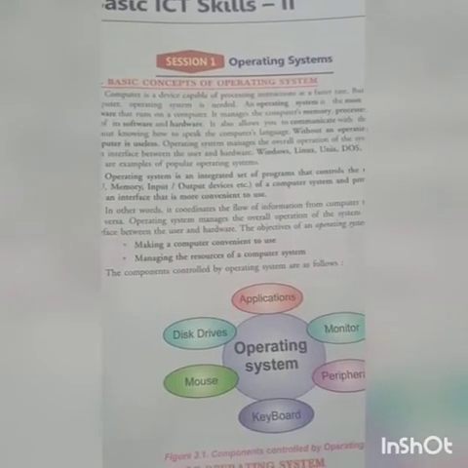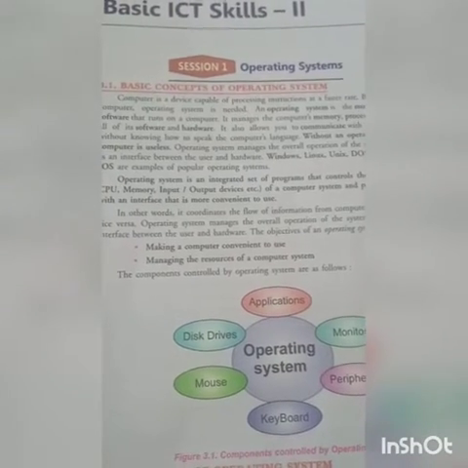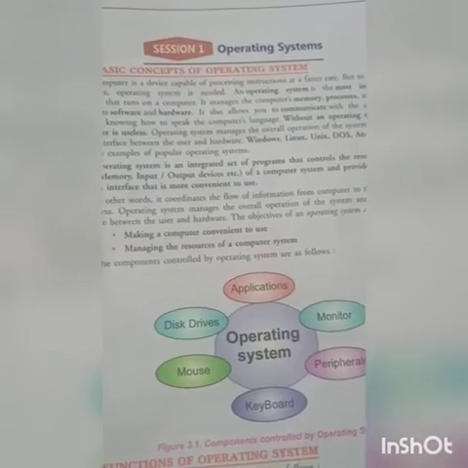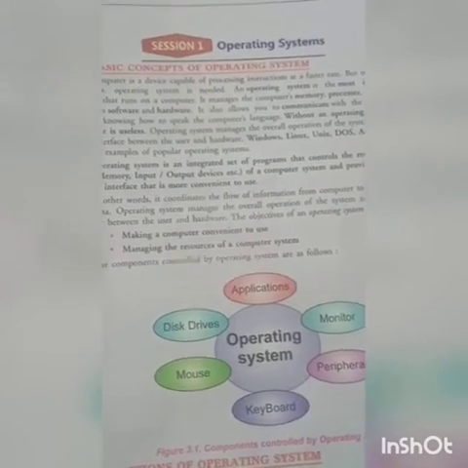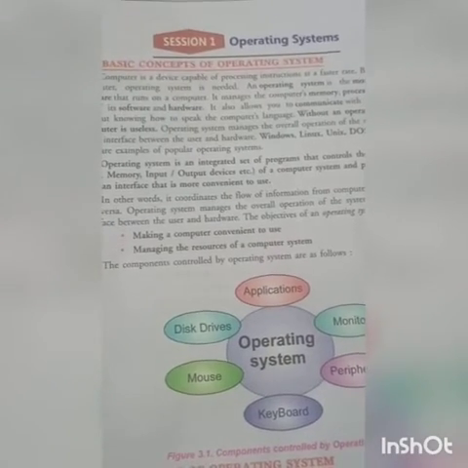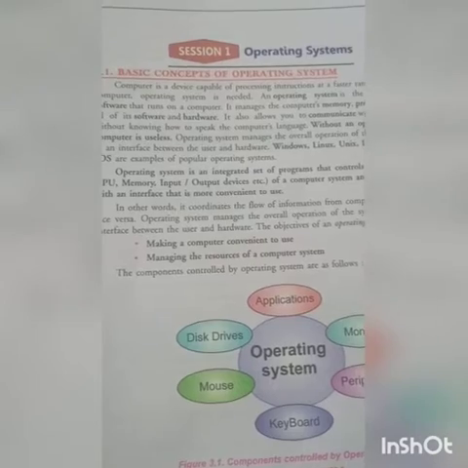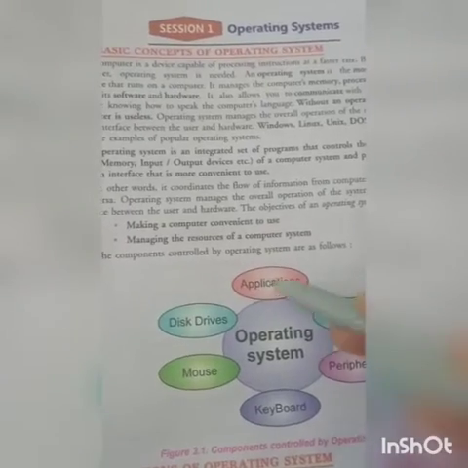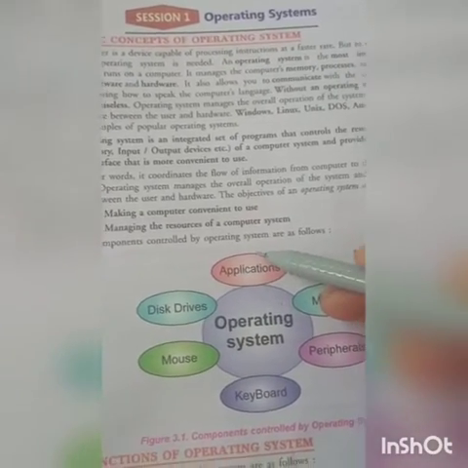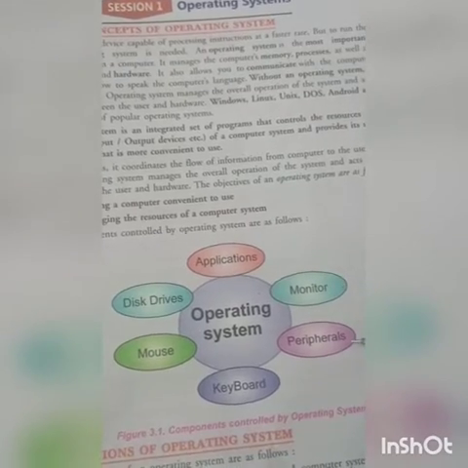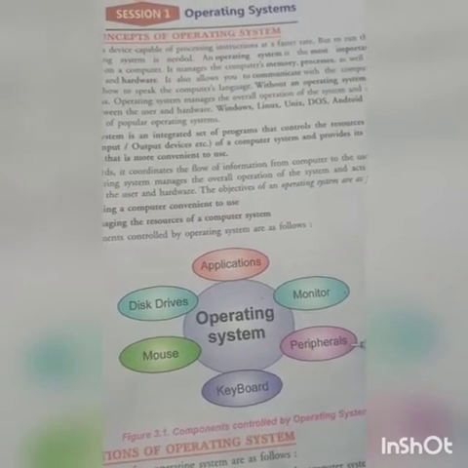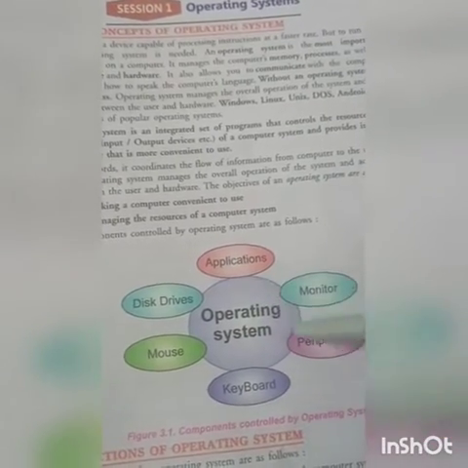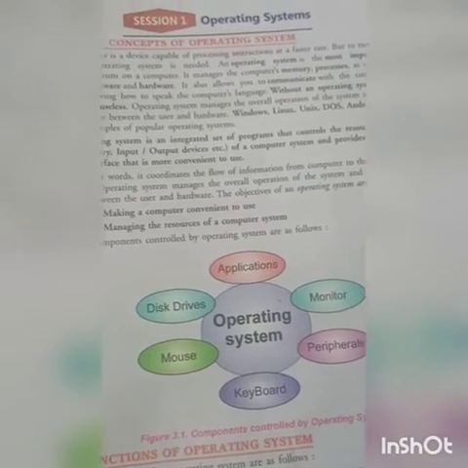So simply, children, an operating system is used to manage or control the overall activities of a computer. You can say hardware or software resources. Operating system is basically the software that is used to manage the overall activities of a computer. It manages the application programs, the monitor, peripheral devices, meaning input or output devices, keyboard, mouse, and disk drives. So the operating system manages all the hardware and software resources.